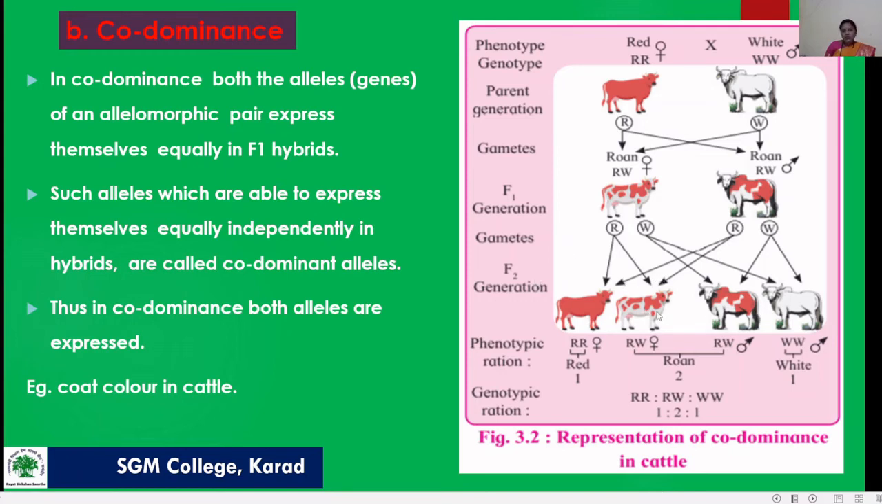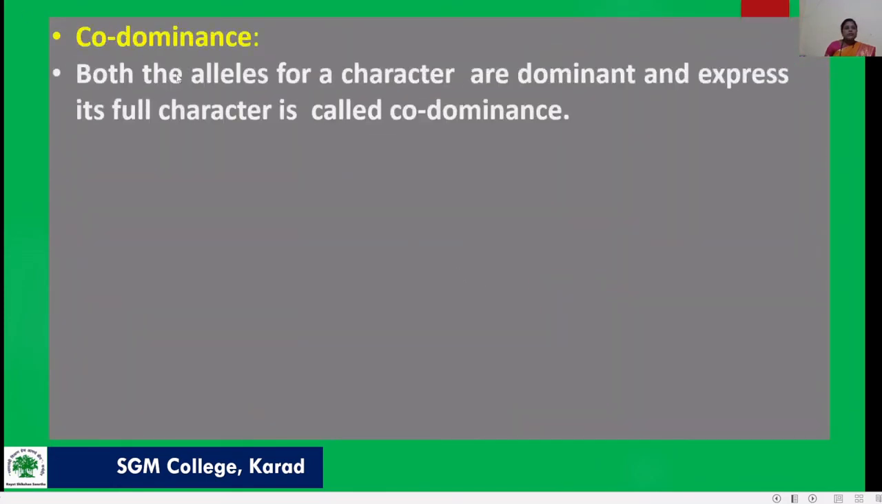Okay, so on these animals, the allelomorphic characters are expressed equally. So we found inheritance of roan coat in cattle. Then another one is codominance. Both the alleles for a character are dominant and express their character fully. It is called codominant. Then an example is AB blood group in human beings.